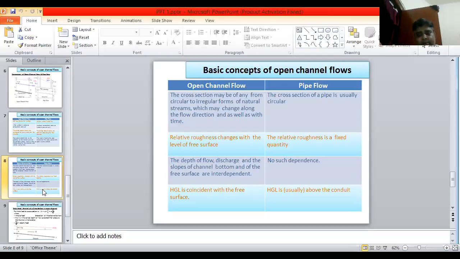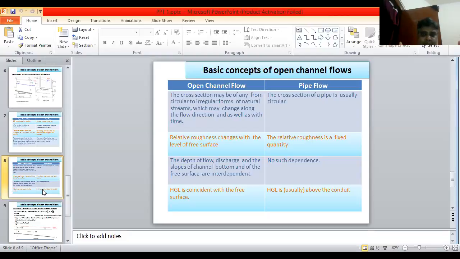But in pipe flow the cross section is usually circular. Next, in open channel flow, relative roughness changes with the level of the free surface, but in pipe flow the relative roughness is a fixed quantity. Next, in open channel flow, the depth of flow, discharge and the slopes of the channel bottom and of the free surface are interdependent. But in pipe flow, this is not considered.